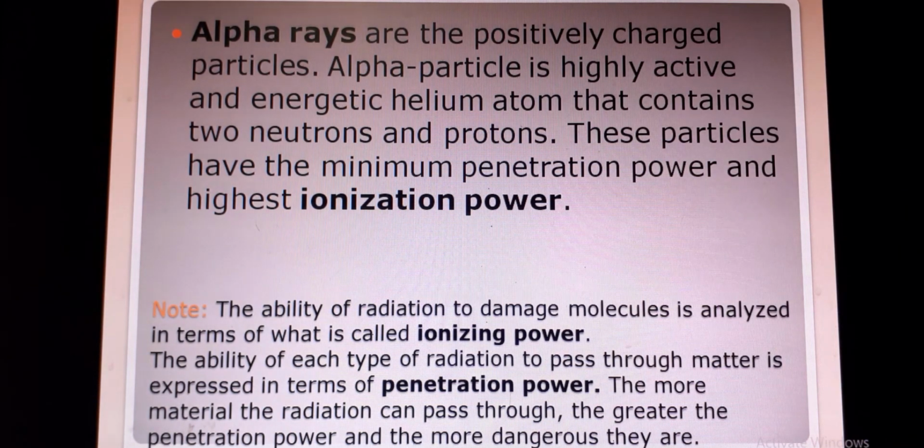Is it clear? And penetration power means the ability of each type, alpha, beta, gamma radiation, to pass through matter. The more material the radiation can pass through, the greater the penetration power, and the more dangerous it is. That means if the penetration power is more, the radiation will be more dangerous.